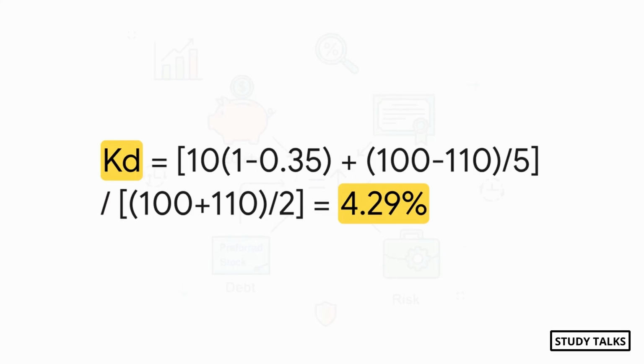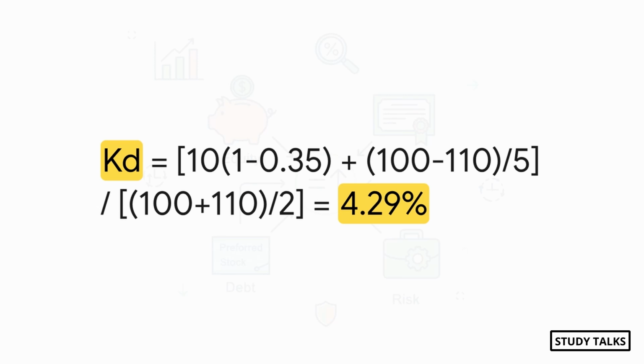Okay, time to plug everything in. Let's do it step by step so nobody gets lost. First, the top part of the formula. We need the after-tax interest. That's 10 rupees times 1 minus 0.35, which gives us 6.5. Easy. Next, that redemption part. It's 100 minus 110 divided by 5 years. So that's minus 10 over 5, which is minus 2. So our whole numerator is 6.5 minus 2, which is 4.5.